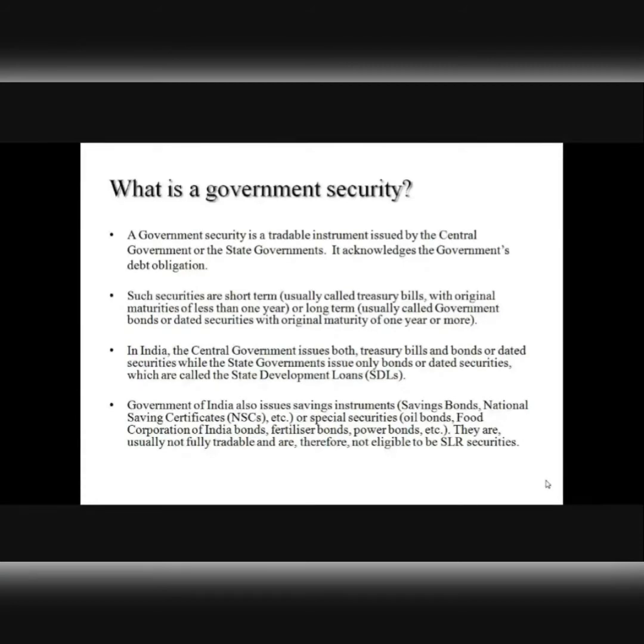Government securities, whether short-term treasury bills or long-term paper, are both very popular investment options among the banks. This is because banks can use investment in such securities to build their statutory asset portfolios prescribed upon them by the central bank. In India, the federal government has the sole prerogative to issue treasury bills, while state governments are not allowed to issue treasury bills, right? However, state governments can raise state development loans by issuing long-term bonds or dated securities. So that is what a government security is all about.